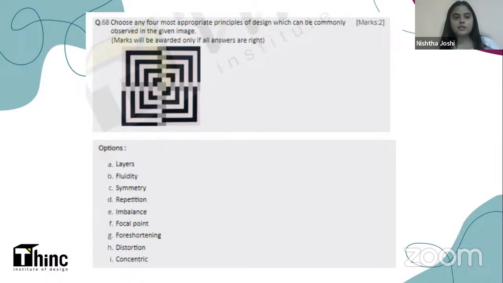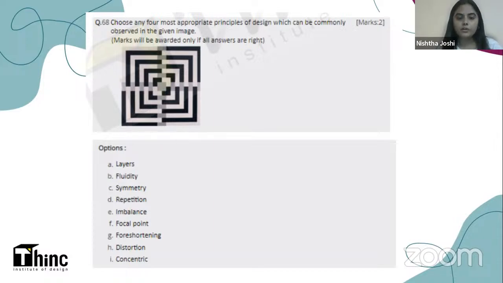Now your options are layers, fluidity, symmetry, repetition, imbalance, focal point, foreshortening, distortion, and concentric. Look at all of these options and tell me in the comment section which ones do you think are the right answers here.